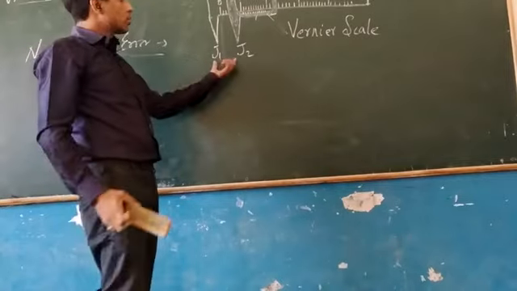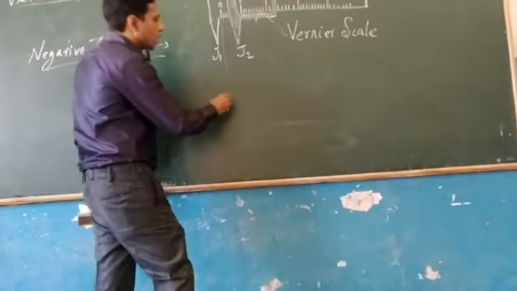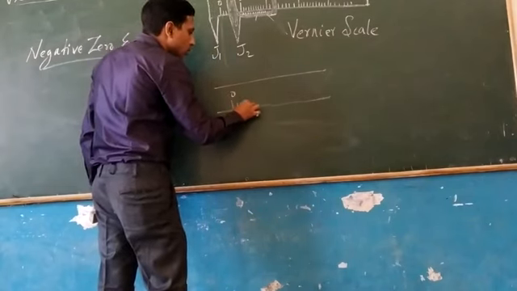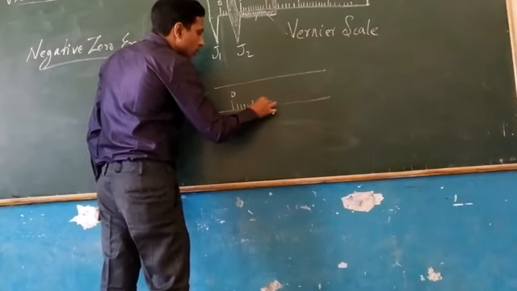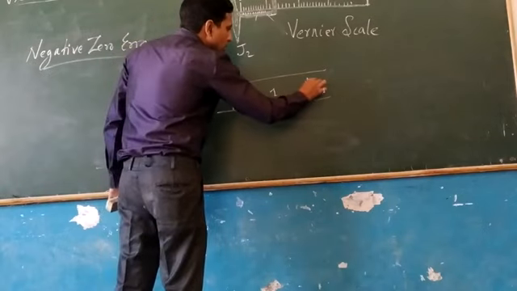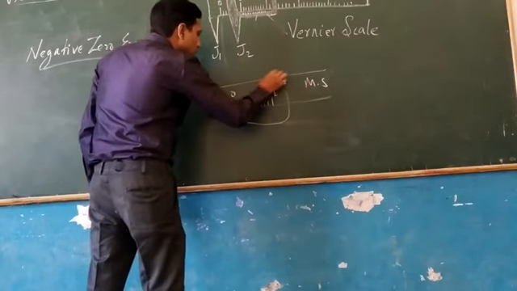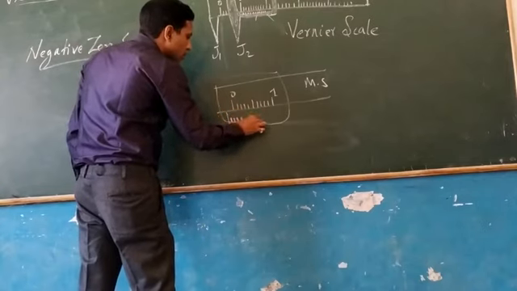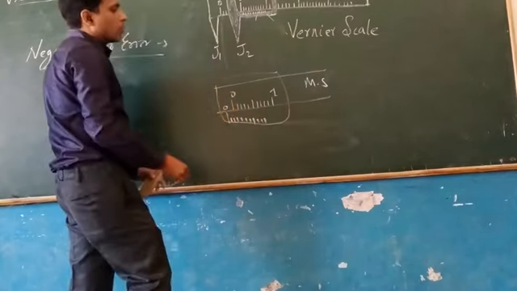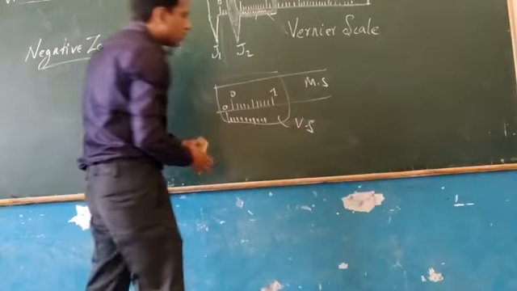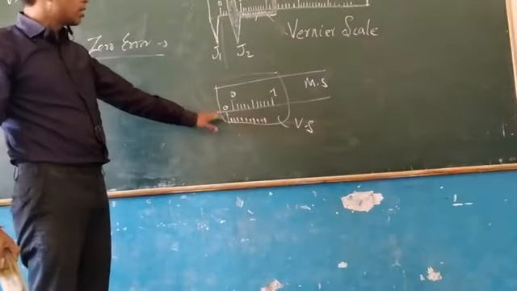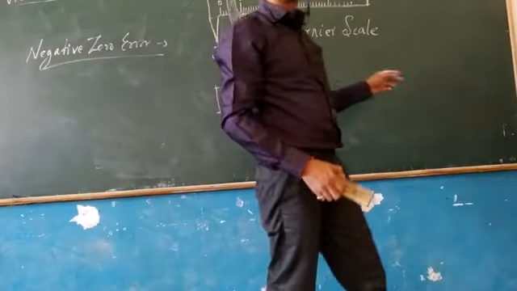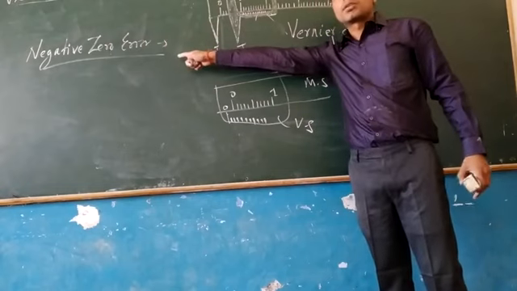Now on making both the jaws J1 and J2 in contact, if we observe that the 0 of vernier scale is lying on the left of the 0 of main scale, then the instrument is said to have negative 0 error.